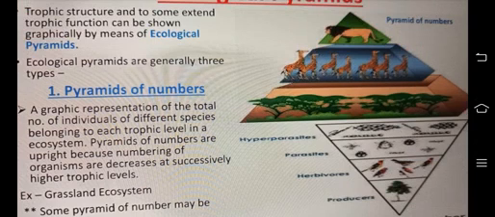Look at this pyramid of number. We could see producers, that means plants. Vegetation is always very high. Then come herbivores, a kind of limited number. Then predators, which are really of small number.